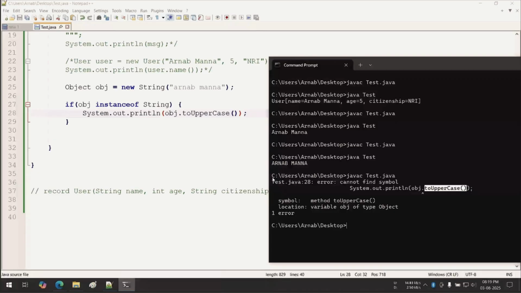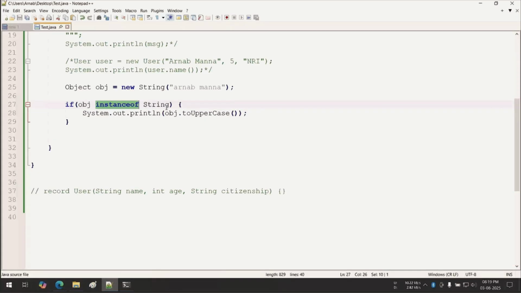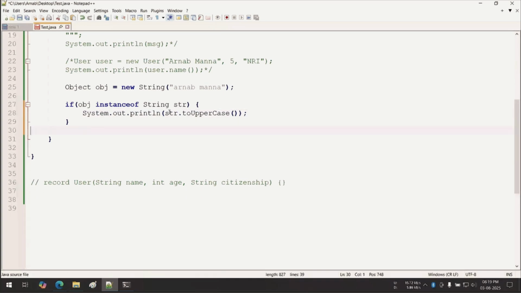Now in Java 16, they have enhanced the instanceof operator. They are giving you the opportunity to typecast immediately. That means you define String str here directly and use this str here. Easy or not, guys? No need to typecast, no need to write the complex syntax. That means obj will be converted to str only when it is an instance of String. Fine. Now save this and try to execute. Obviously, we are on Java 17, that's why it will work.